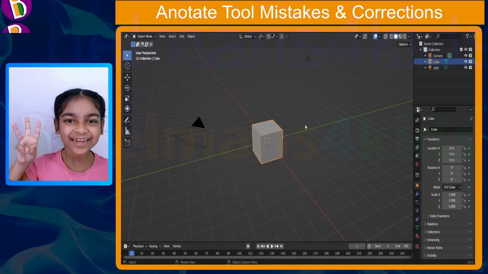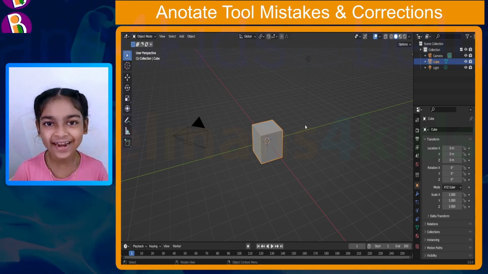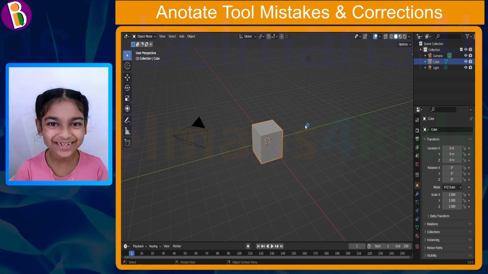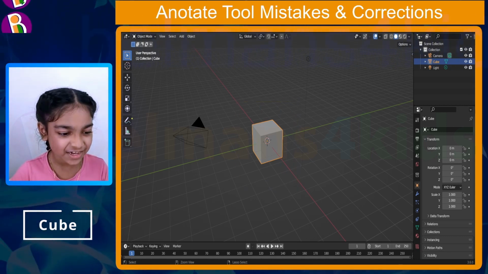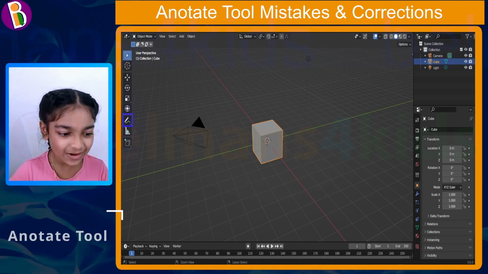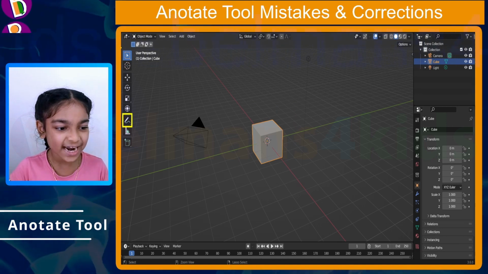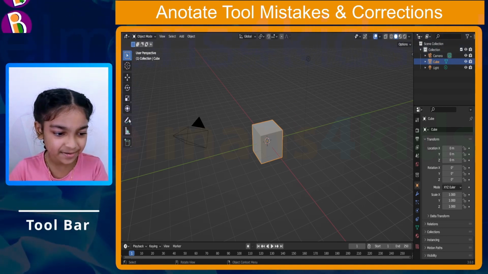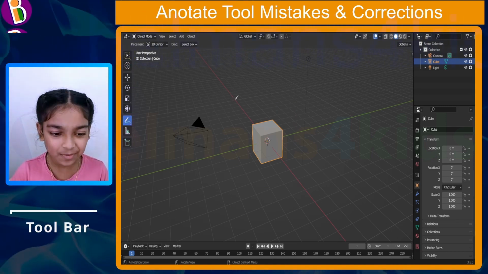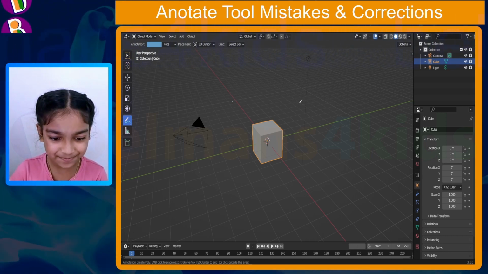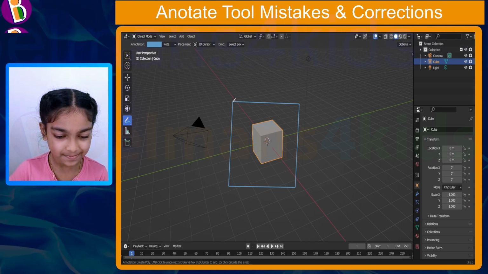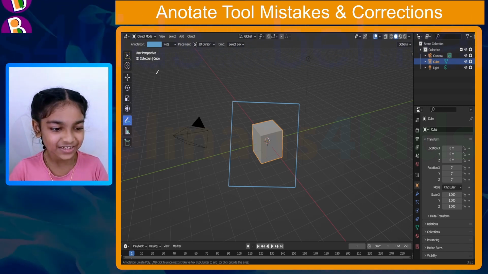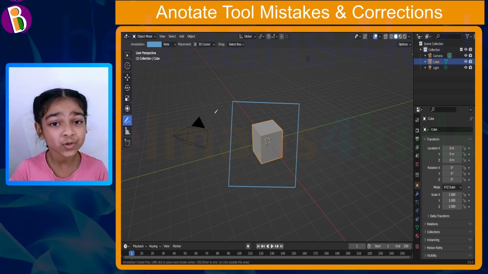Mistake number 3 is not setting the right thickness. Let me show you what I mean. As you can see, our cube is right over here. So now, let's go to the polygonal Annotate tool, which is right over here in the toolbar. Just like that. So now, let's draw a quick square. Just like that. So now, what would we do to change the thickness?